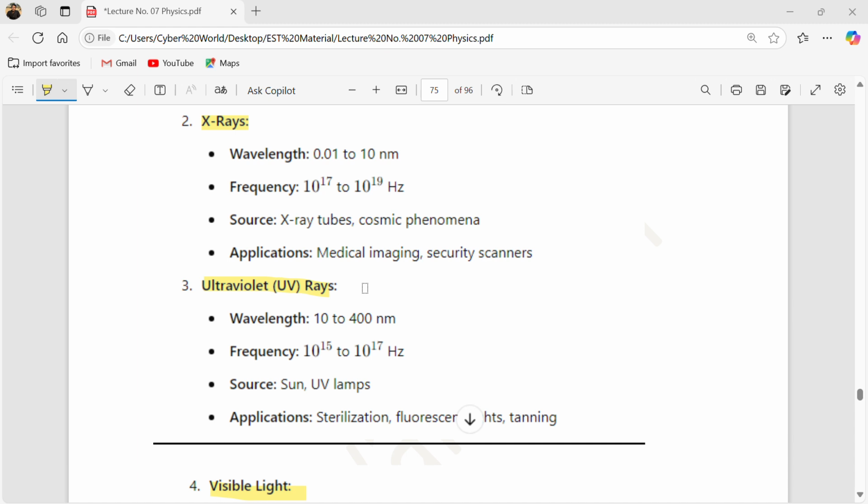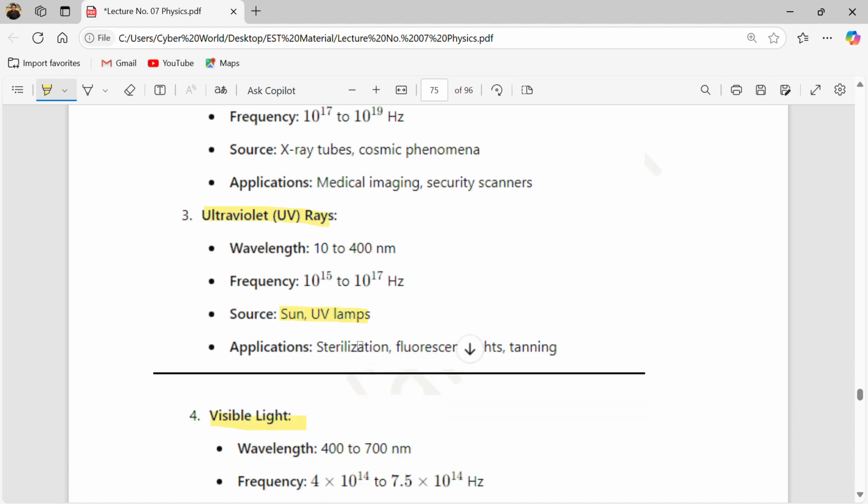Gamma rays have a frequency range of 10 raised to power 19. Then X-rays have 10 raised to power 17 to 19. Now ultraviolet has a frequency range of 10 raised to power 15 to 10 raised to power 17 hertz. The sources of UV rays are the sun, and UV lamps are also there. The applications are fluorescence in our TVs, or sterilizing things.